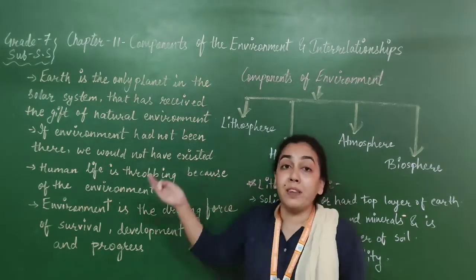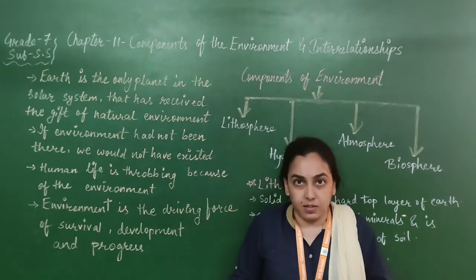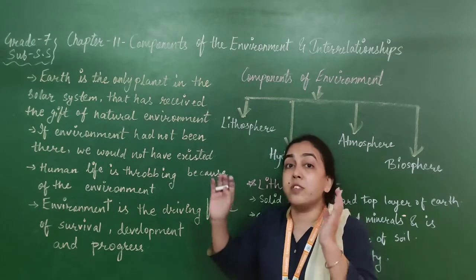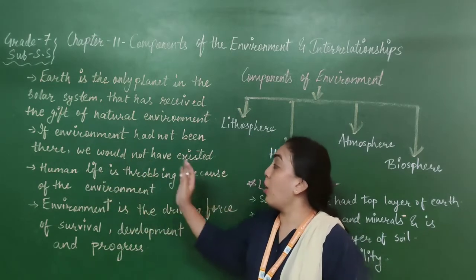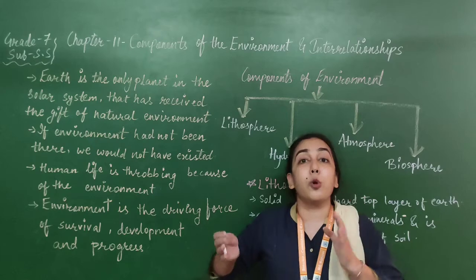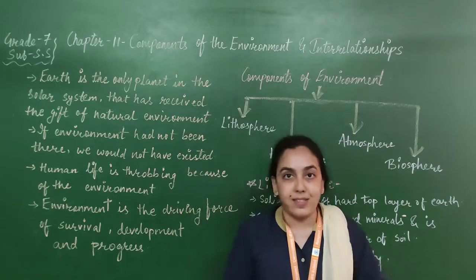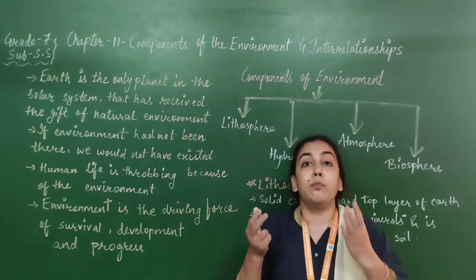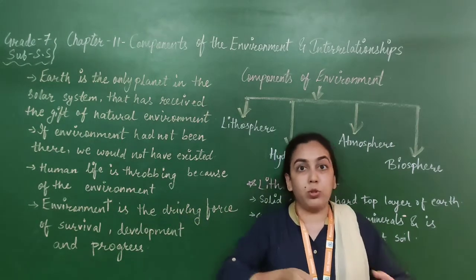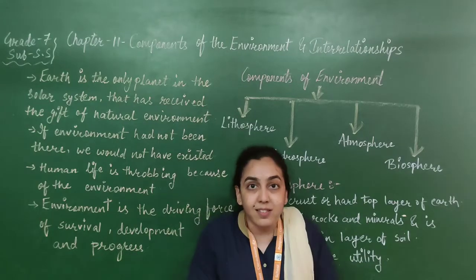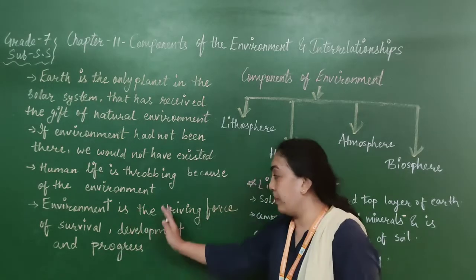If this natural environment had not been there, then we would not have existed. Would we have existed if this environment was not there? No. Human life is thriving because of the environment. That means we living beings, we human beings, are progressing, developing and growing because of the environment only. Because the environment gives us the support to grow, to progress in life, to do the things which we can. Environment is the driving force of survival, development and progress.